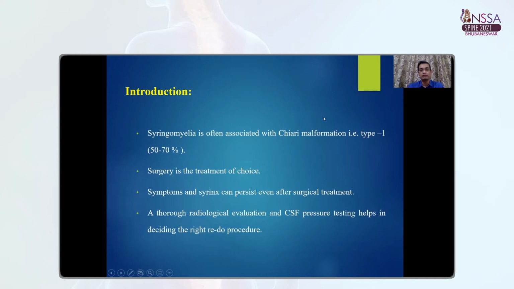Syringomyelia is often associated with the Chiari malformation, that is type 1 Chiari malformation, which constitutes around 50 to 70% of the cases. Surgery is the treatment of choice. Symptoms and syrinx can persist even after surgical treatment. A thorough radiological evaluation and CSF pressure testing helps in detecting the right redo procedure.